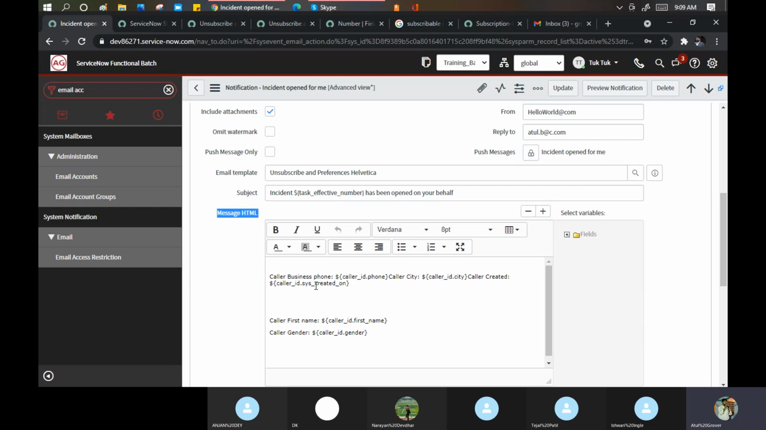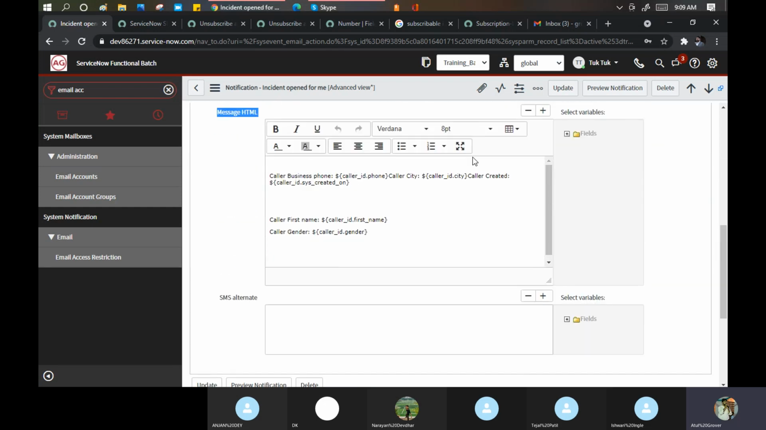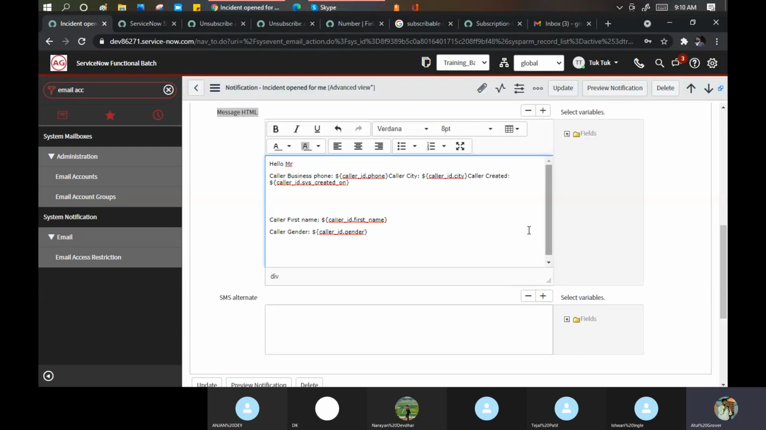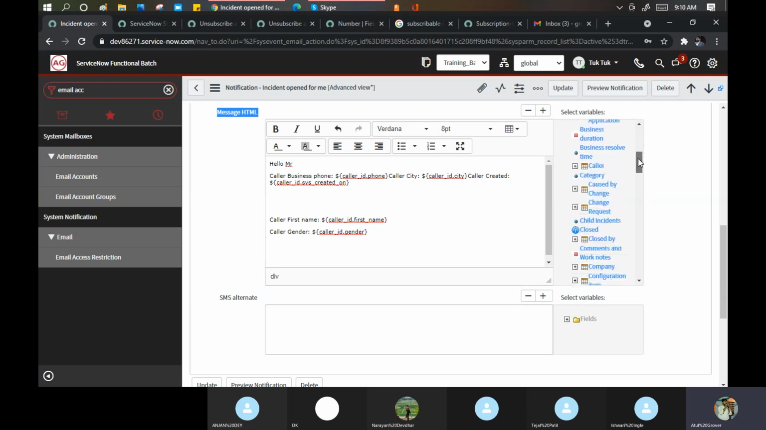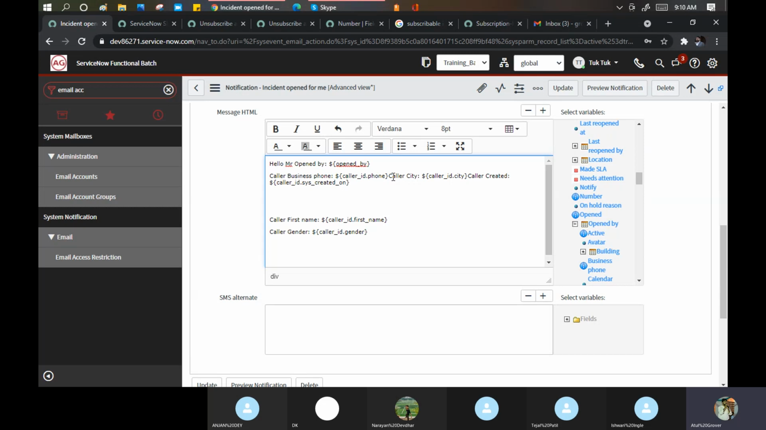Now HTML body: what you want to put in your email body. So I mentioned these things, let me go full screen. Hello Mr. For me, Mr. means a particular person's name. Let me put this and go here, field. I want it to show me the caller name or the opened by. See here, there is opened by, incident, opened by. I click on this, opened by.